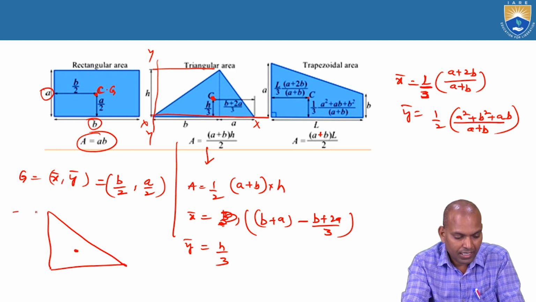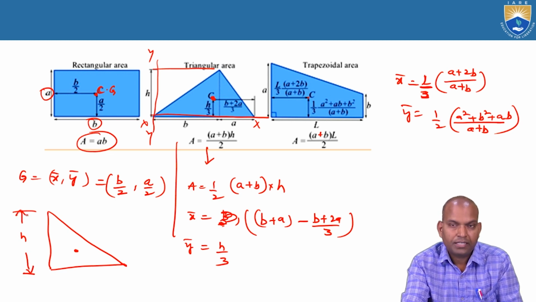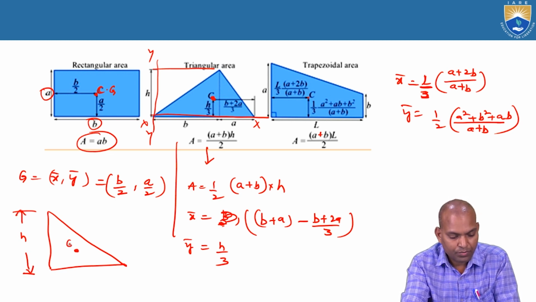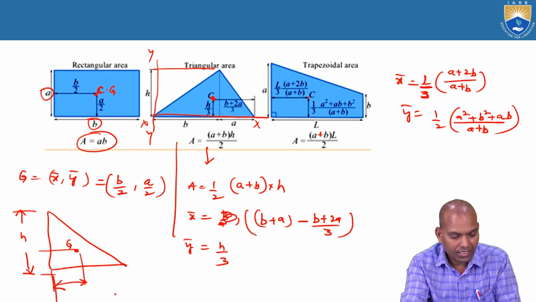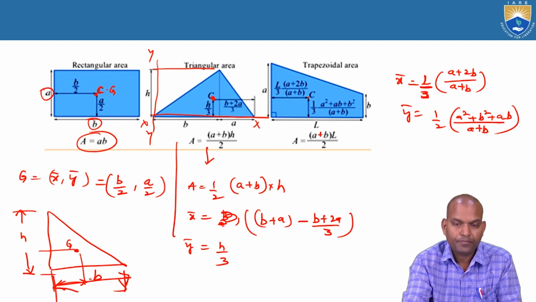This height is H, and this is the G point, the centroid point. And what about bar Y and bar X? If you consider the total base, it is the B.